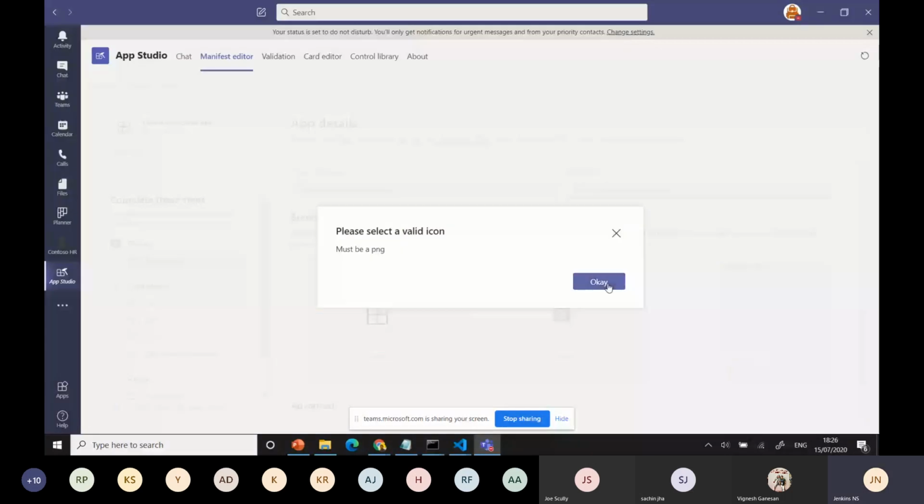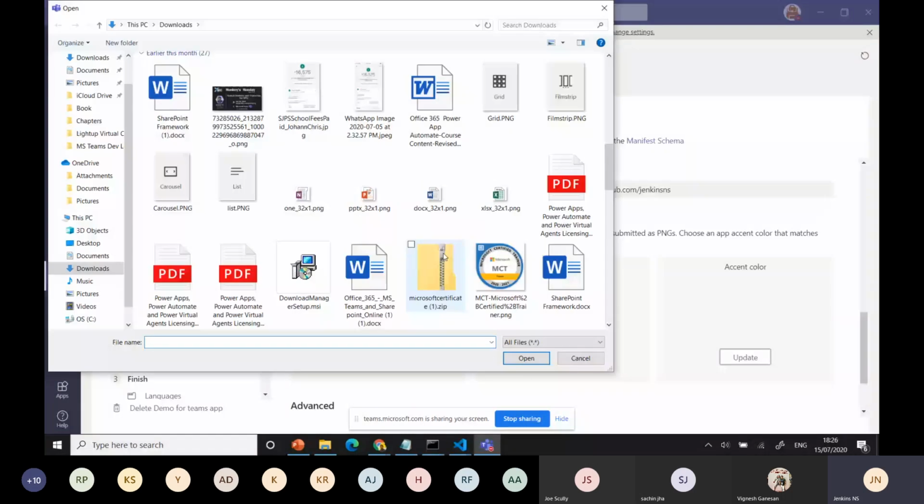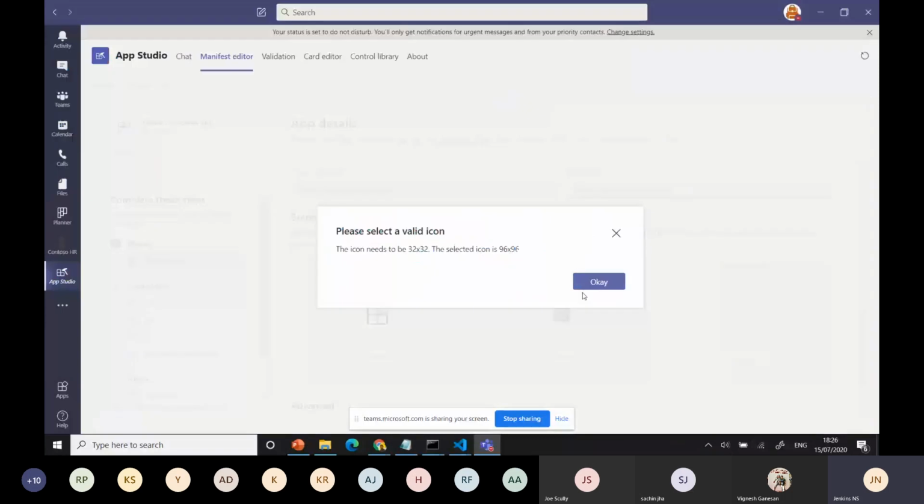Okay, you need to properly get the images, then you will be able to get the image there. Okay, I can use it here. This also is asking for the big one. Okay, this I have, that 32, right?